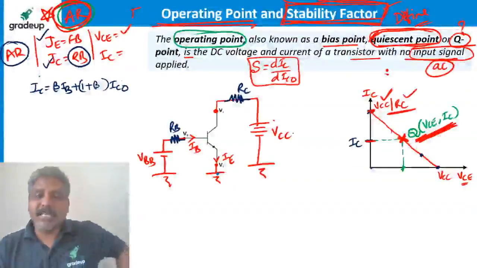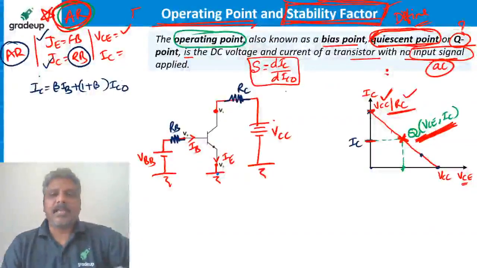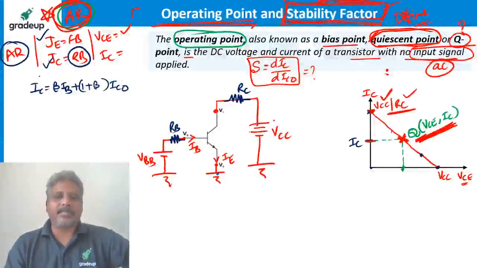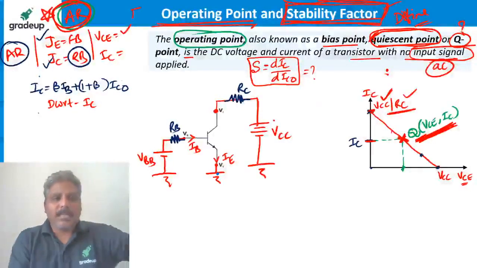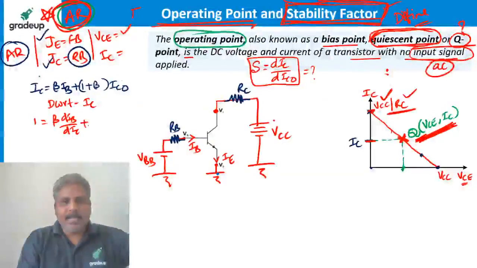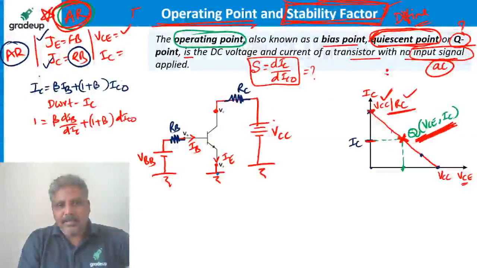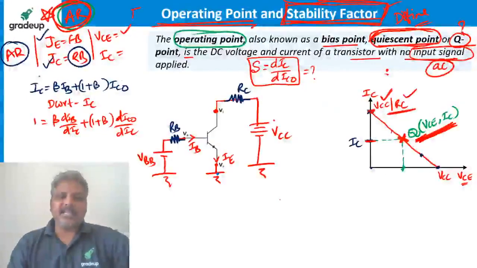So the ratio of change in collector current with respect to change in leakage current is called the stability factor. Let's find how much this term is. From this equation, let me start. If I differentiate this equation with respect to IC, it is going to be 1 here, beta times of dIB by dIC, plus 1 plus beta times of dIC0 by dIC, correct? I'm just differentiating the equation throughout.